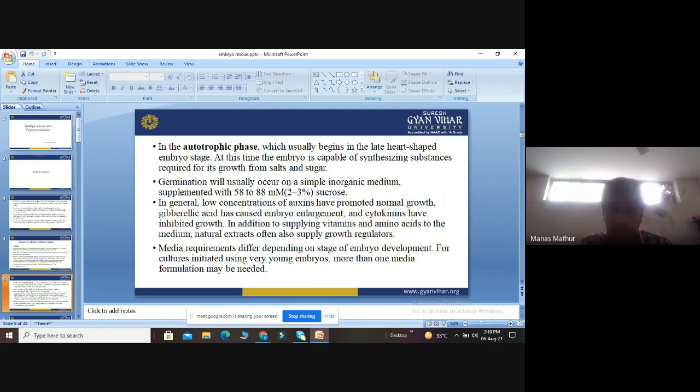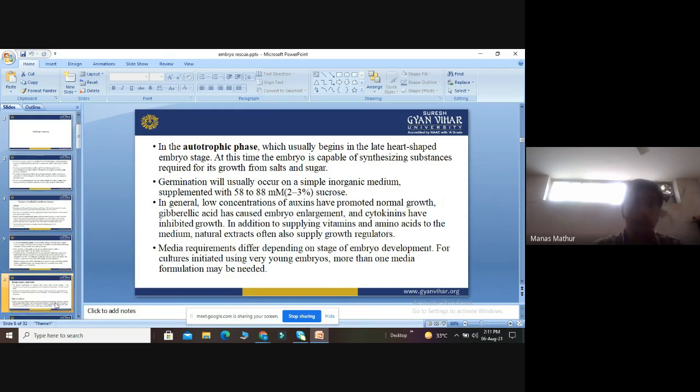However, the media requirements differ depending on the stage of embryo. For example, in the initial stage, when using a very young embryo, more than one media formulation is required because in the growing phase it requires a lot of nutrition. As we all know, when we are children we take a lot of nutrition, then we become young, then we become old. In the developing stages, the requirement of media is maximum from the initial phase. So in the very young stage of embryo, more than one media is required. That is very, very important.